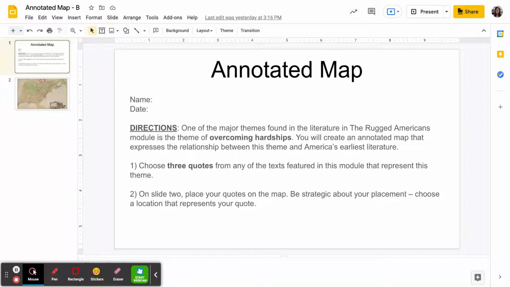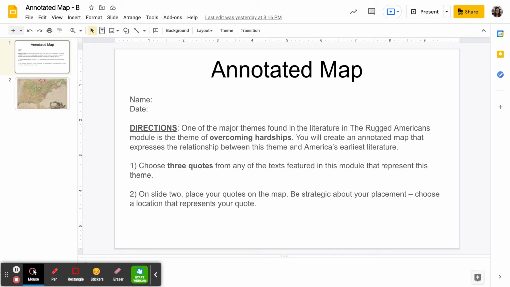Hi guys, I wanted to take a little time to talk you through the annotated map assignment. This is due at the very end of the Rugged Americans module. So this assignment is going to focus on one of the major themes that's found in the Rugged Americans module. This theme is overcoming hardships. And what that means is facing hard situations and learning to deal with them.